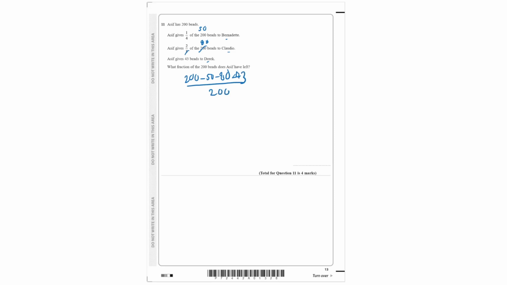So we can see here that 200 minus 50 minus 80 minus 43, that is 27 over 200. So that is our final answer, 27 over 200.